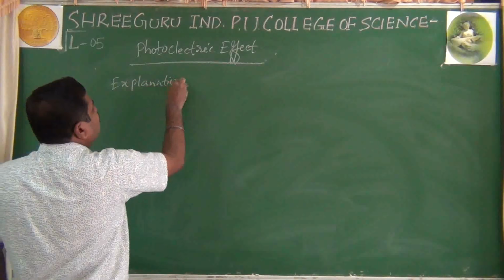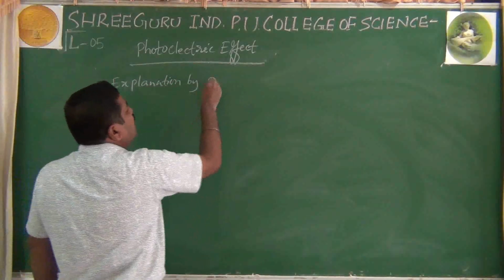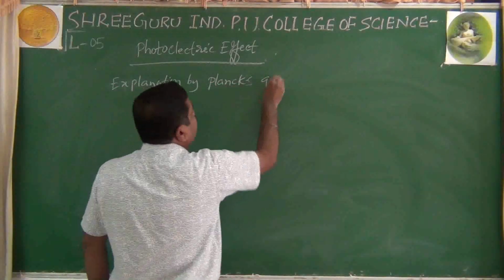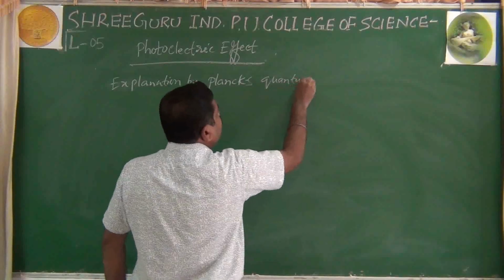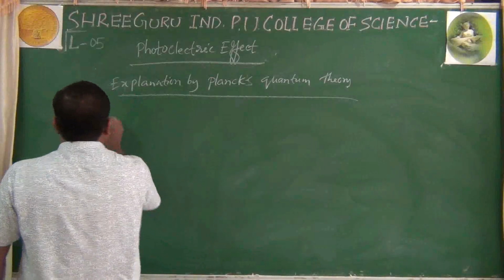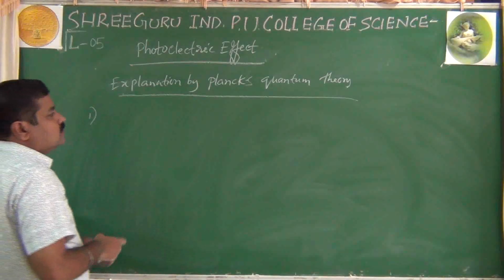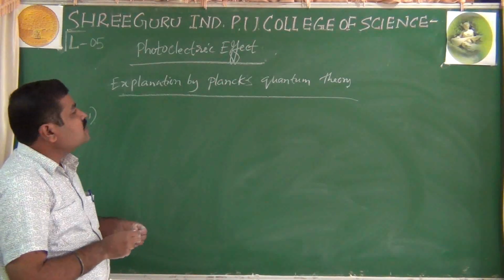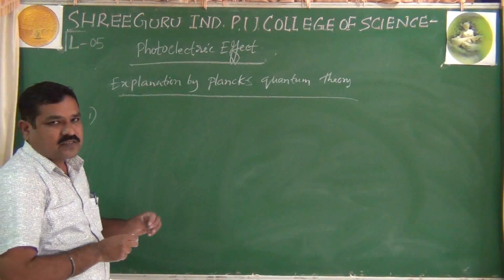Using Planck's quantum theory, Einstein has given an explanation for the above observations.